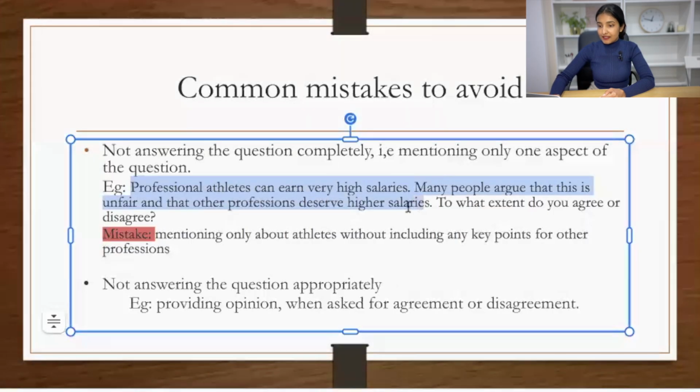Many people argue that this is unfair and that other professions deserve higher salaries. To what extent do you agree or disagree? So here they have two parts in the question. One is professional athletes receiving high salaries, and the second is other professions also deserving high salaries.